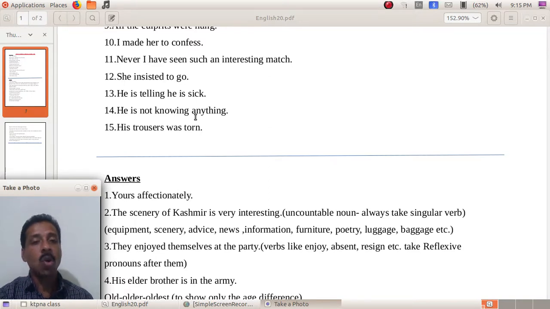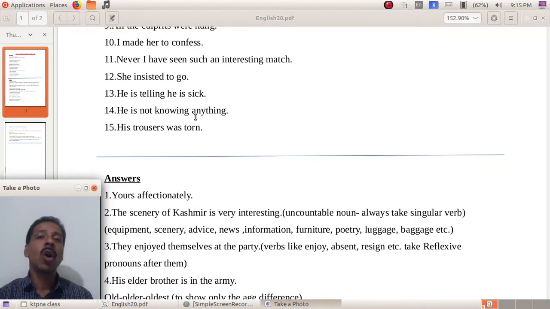What's the meaning of voluntary actions? If that action is to take place, we should take the initiative. For example, if I have to write something, I should take the initiative. What should I do? I should take a pen, I should take a paper, and I should move my hands deliberately. Understood? Otherwise I cannot write anything. So that is a voluntary action.